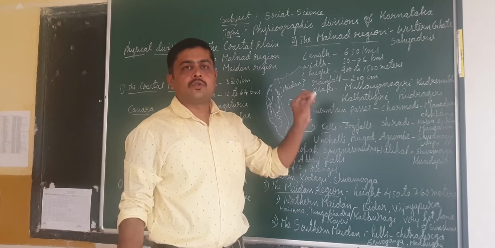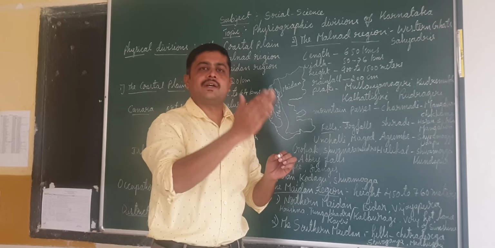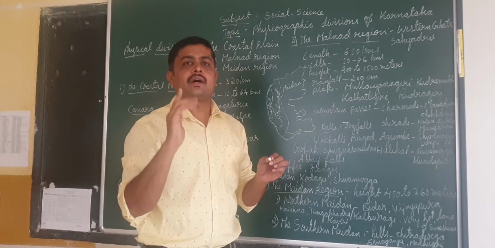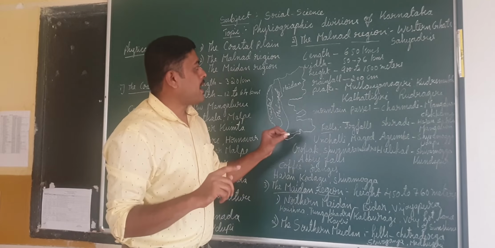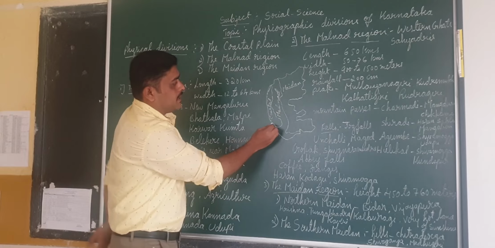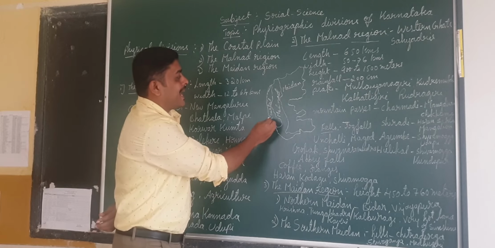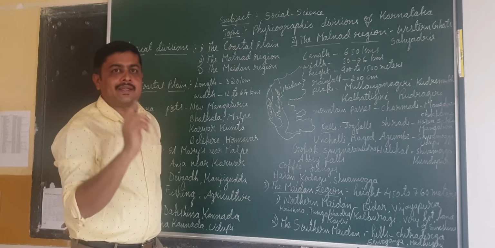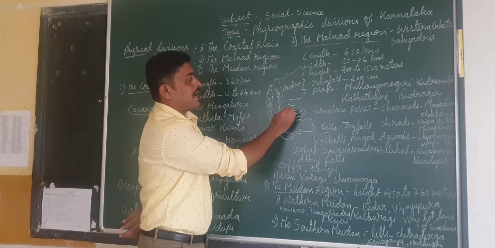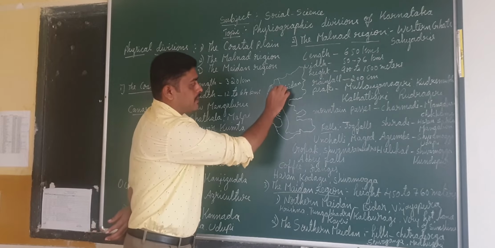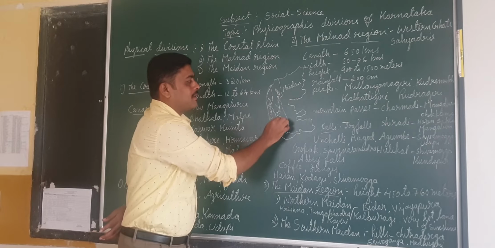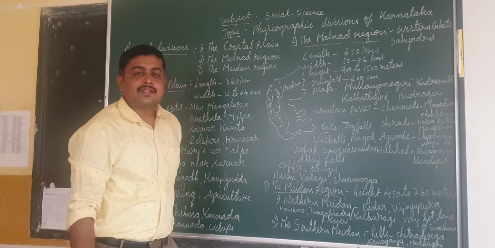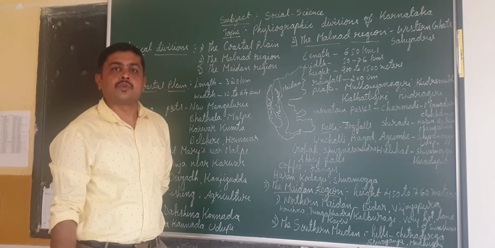And I already told you the places located on the windward side will get sufficient rainfall, up to 200 centimeters per year. Very important. Here, I have written that the Malnad region lies between the coastal plains as well as the Maidan region. That middle part is known as the Malnad region. Here the places get more rainfall, that's why they are very famous for tourism.